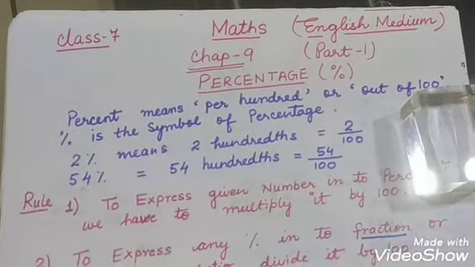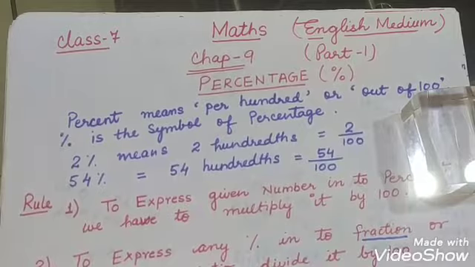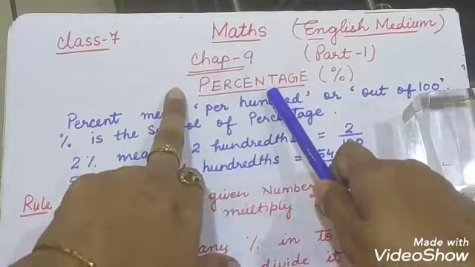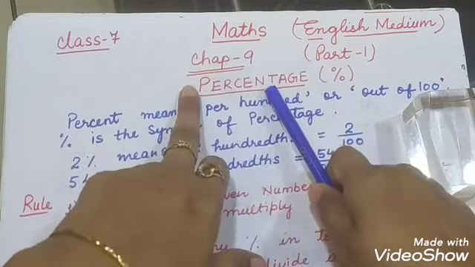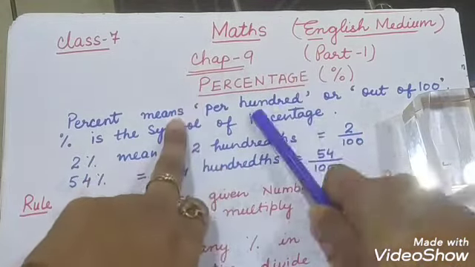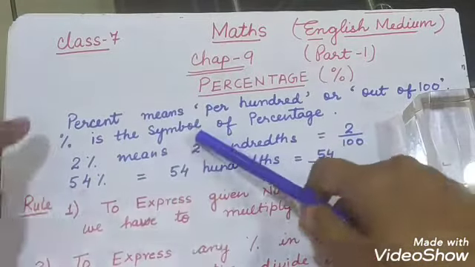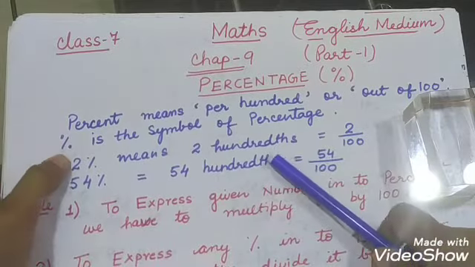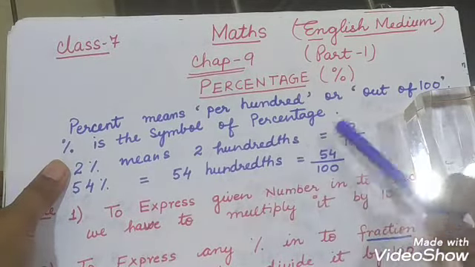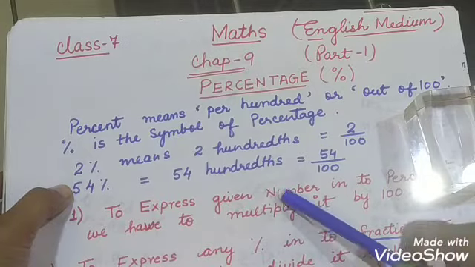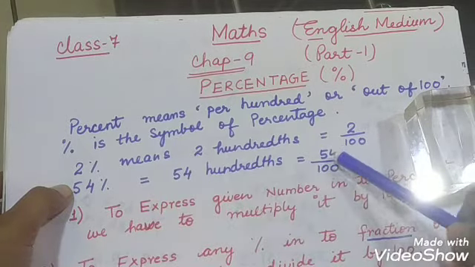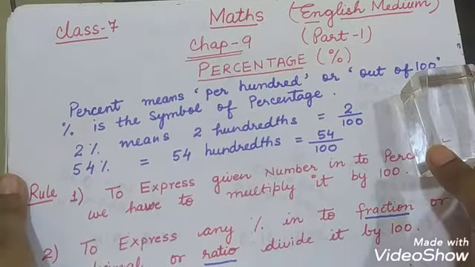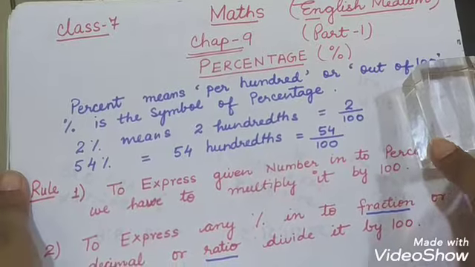Yes, class. So we start chapter 9, percentage. Percent means per 100. The word percentage is formed from percent and age, in which percent means per 100 or out of 100, and this is the symbol to represent percentage. 2% means 2 hundredths, that is 2 upon 100. 54% means 54 hundredths, that is 54 upon 100. So any number, if you are saying that it is percentage, it means upon 100, out of 100.